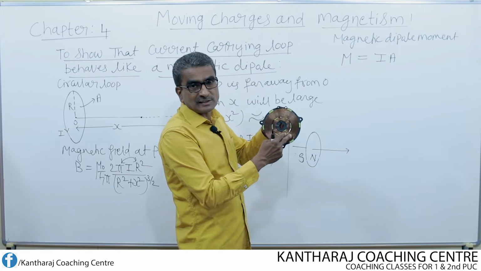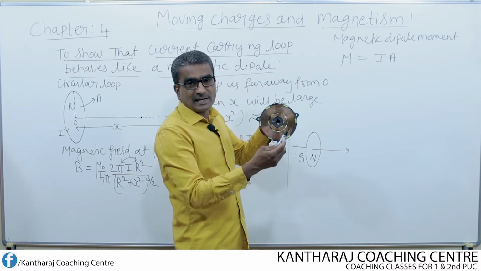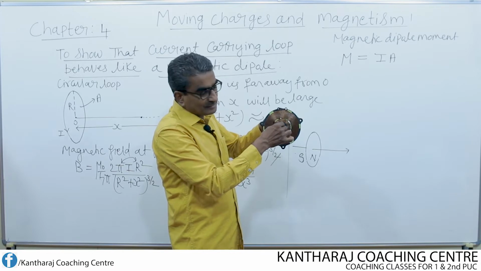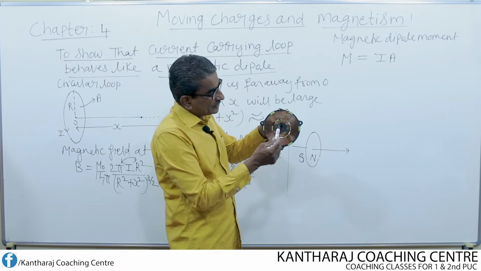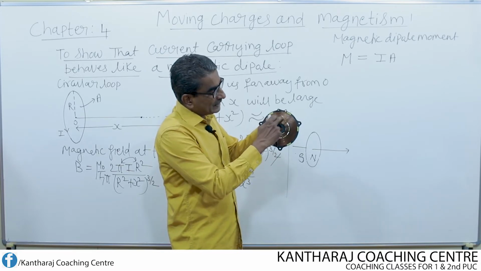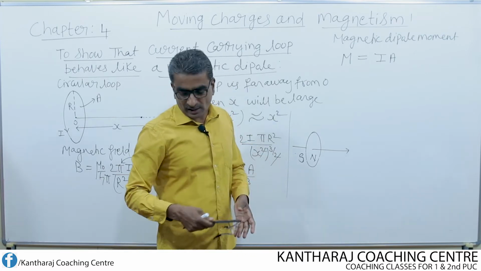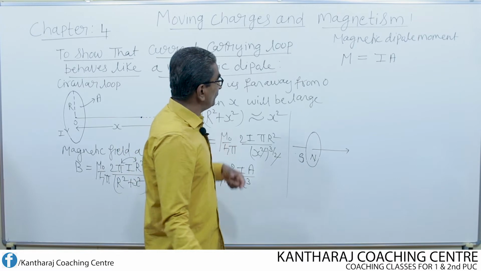Suppose this behaves as south pole, then the direction will be from the front face to the back face. So this is how we find the direction of the magnetic dipole moment.